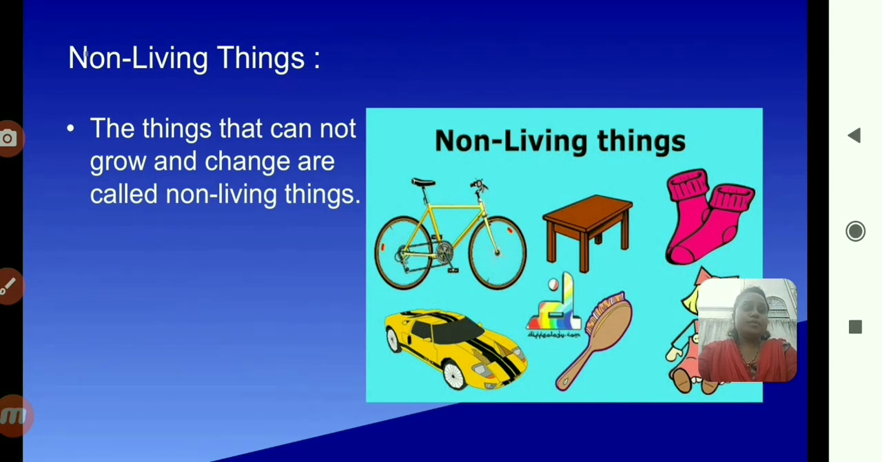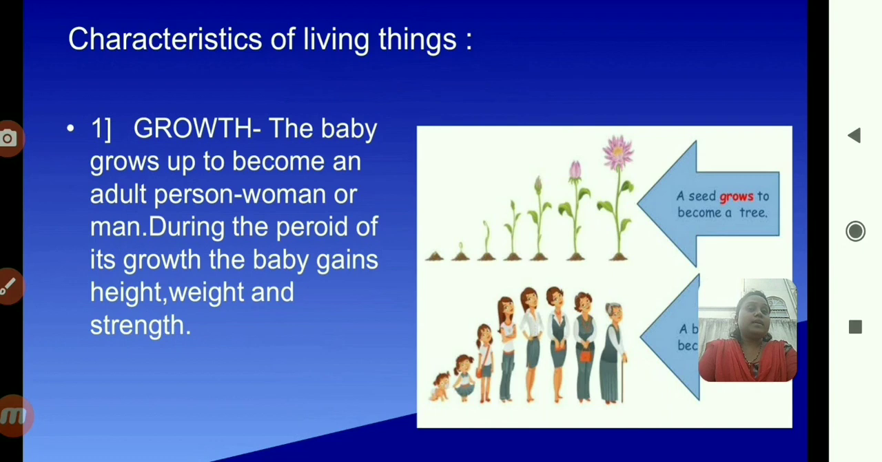So, you understood the meaning of living things and non-living things? Okay, you understood, na? Then you can easily classify them living things and non-living things. So, move on next. There are some characteristics of the living things. So, first characteristics is the growth. What is mean by growth? The baby grows up to become an adult person, woman or man during the period of its growth. The baby gains height, weight and strength.